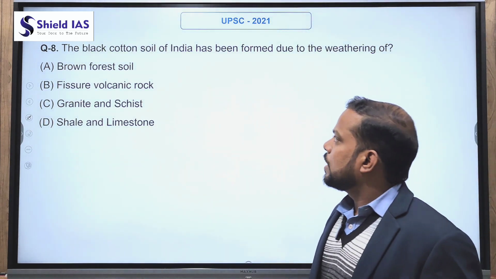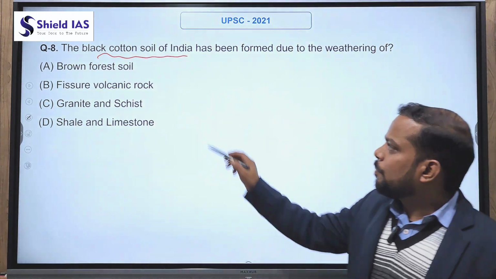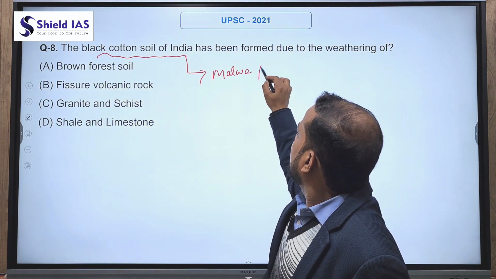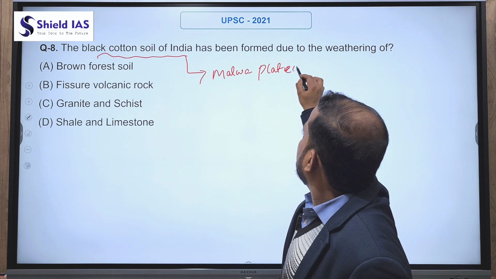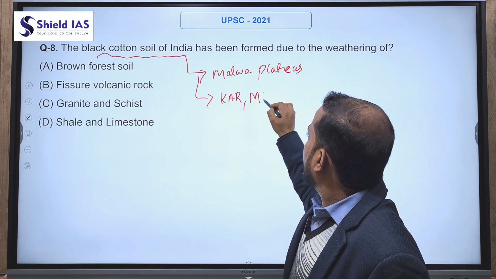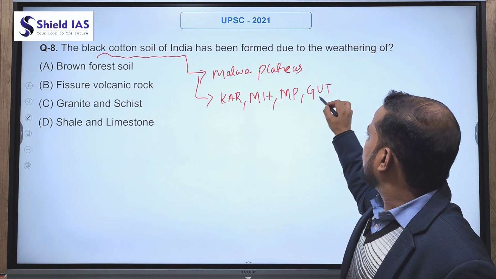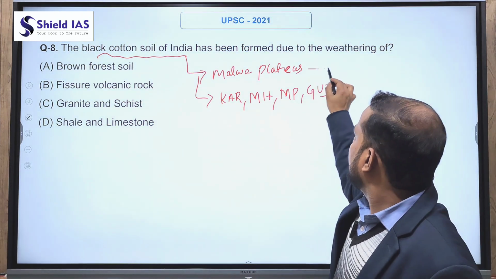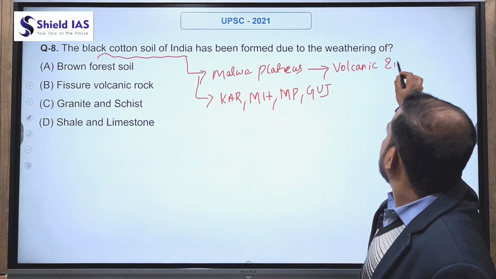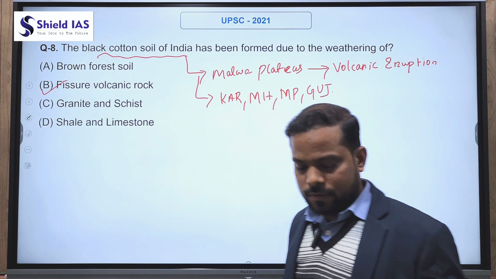Next question, the black cotton soil of India. In Indian geography as well as in geomorphology, we have already studied that black soil of India is a part of the Deccan Plateau, present in the state of Karnataka. Black soil is also present in Maharashtra, some part of MP as well as some part of Gujarat. And this plateau is formed due to volcanic eruption. So only one option is correct, that is fissure volcanic, B is correct.